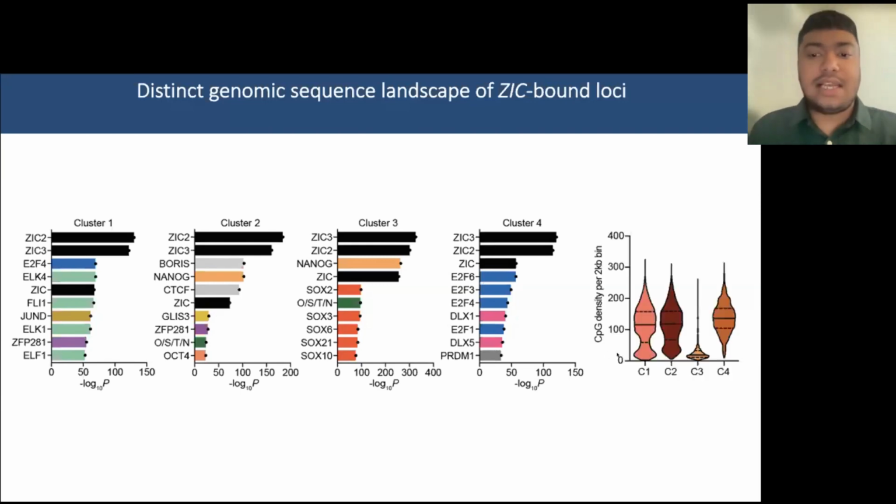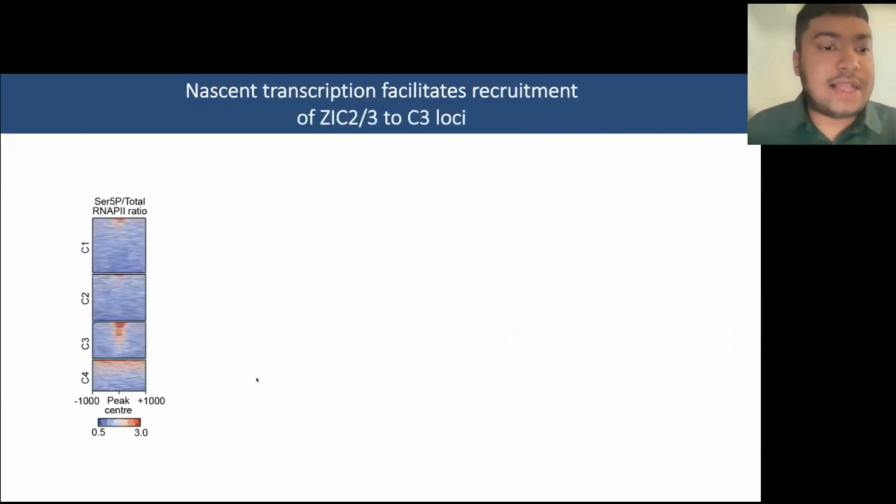And when we look at the CpG density, this can be further highlighted. So cluster 3 has very low CpG density, whereas C4 loci generally have a lot higher CpG densities. And given the inherent link between CpG density and transcription activity, we observed that the Ser5P RNA Pol II to total RNA Pol II ratio was a lot higher over the C3 loci compared to C4 or any other loci.